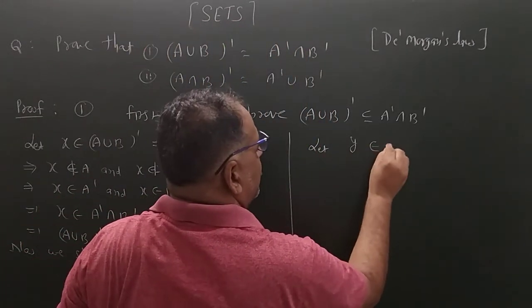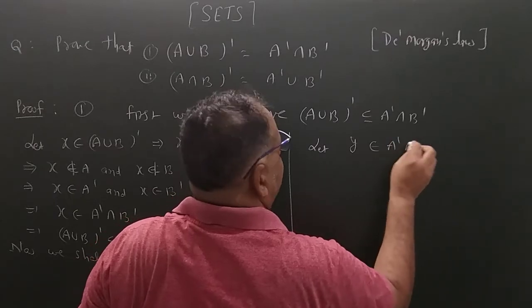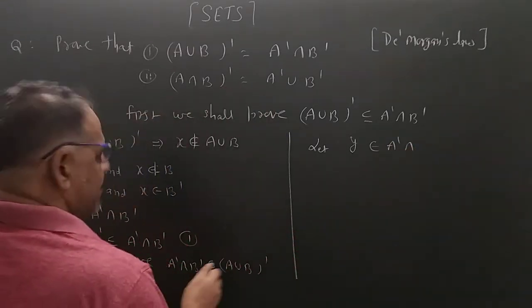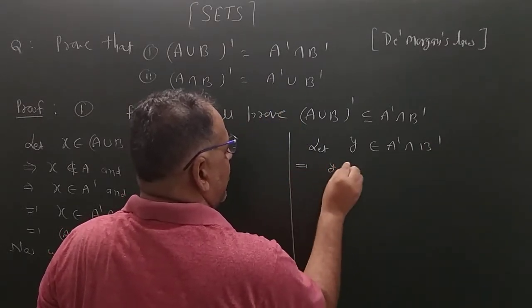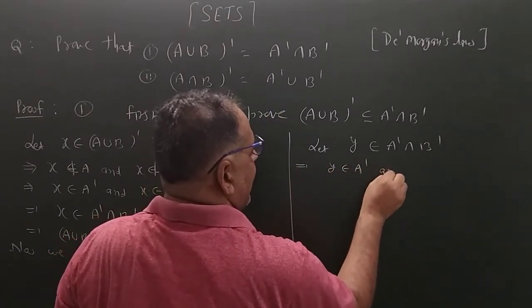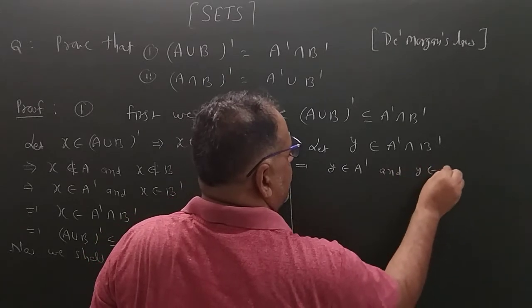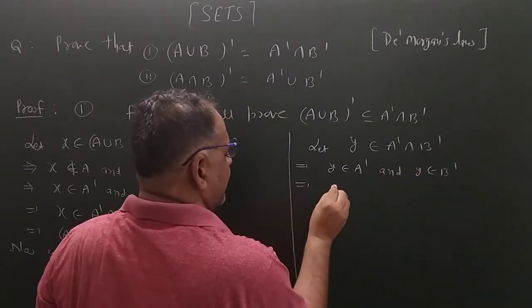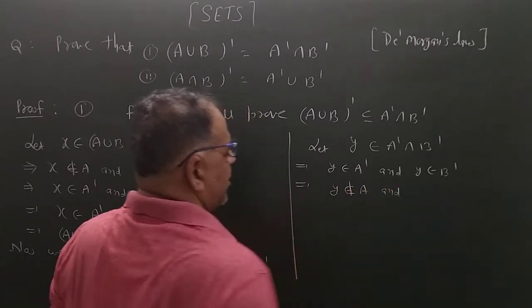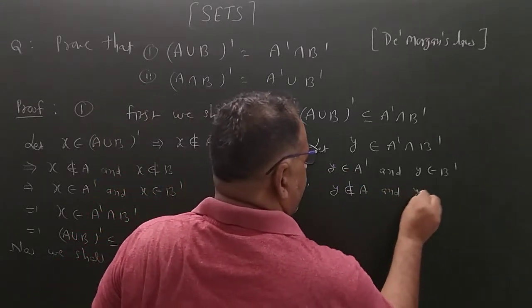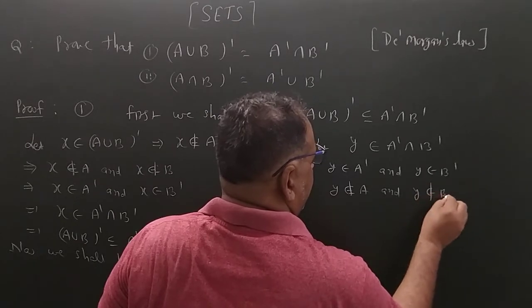So let Y belong to A dash intersection B dash. This implies that Y belongs to A dash and Y belongs to B dash. This implies that Y does not belong to A by the definition of complement of set, and Y does not belong to B.